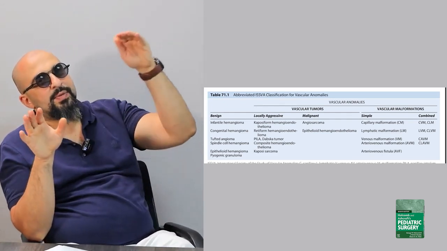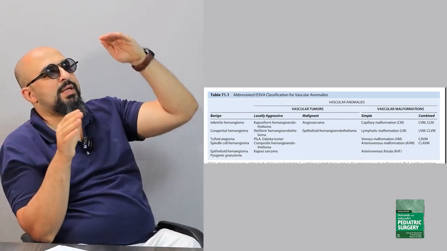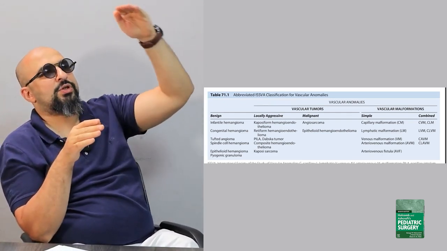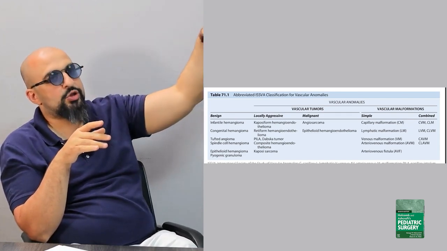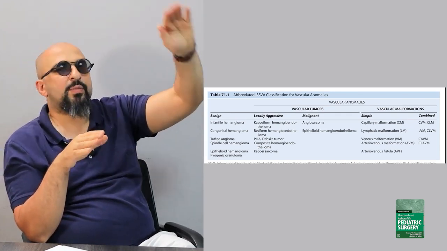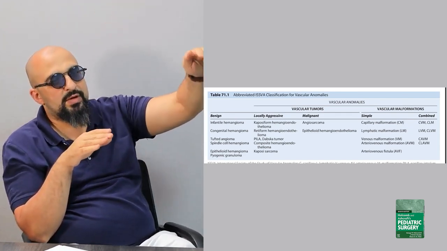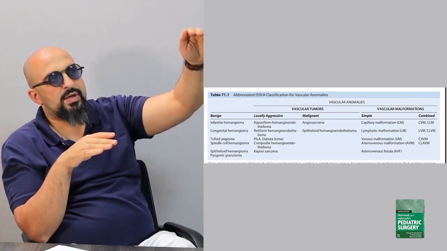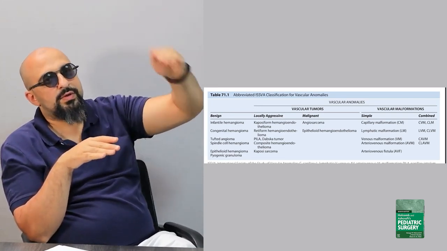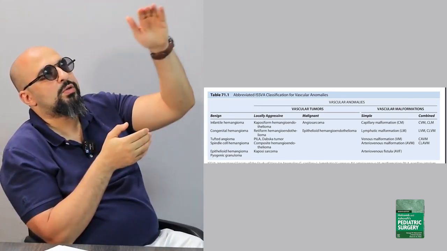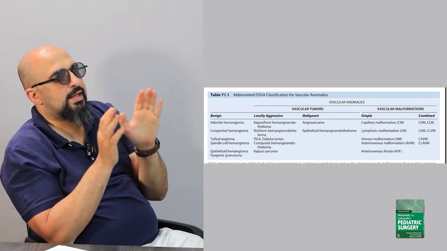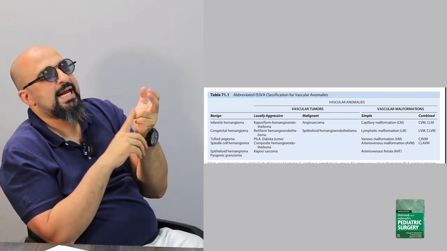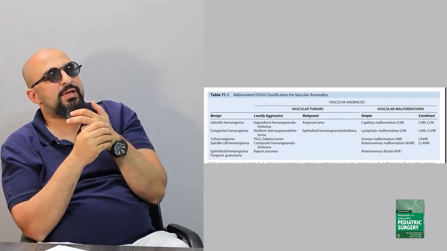Then in the same classification, we see that the other category is the vascular malformation, not tumor. And it has simple and combined. The simple is capillary malformation, which is different from the infantile hemangioma, and the lymphatic malformation, and the venous malformation, the arteriovenous malformation, AVM, and the arteriovenous fistula, AVF. And then we go to the combined, which is, take care, CVM, CLM. What is meant by CVM?